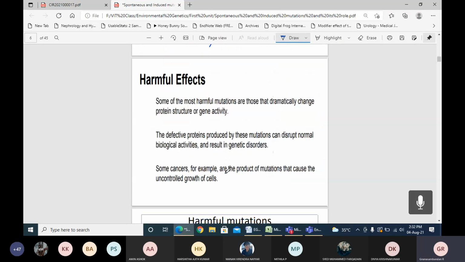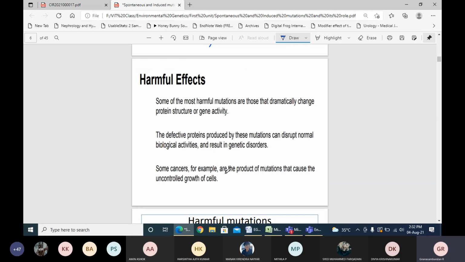I'll proceed now. So this is whether the mutations are harmful or useful. Finally, I'll conclude the debate on whether mutations are harmful or beneficial. This depends on how the amino acid sequence changes because of the mutation. Because of that, it can alter protein production or gene expression, and further alter the phenotypic characteristics of an individual. Then we can say that mutations are harmful.